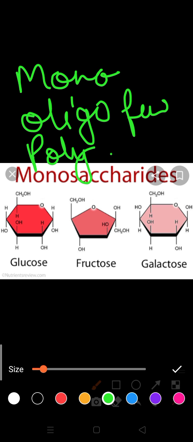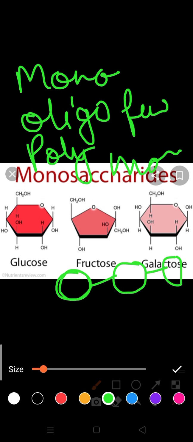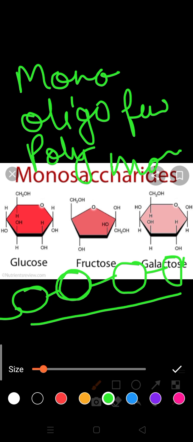Polysaccharide means where many saccharides are present. Such carbohydrates on hydrolysis produce many monosaccharides. When more than 9 are present in a chain, it forms a polysaccharide.